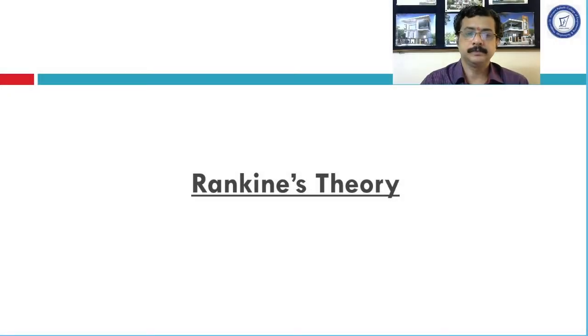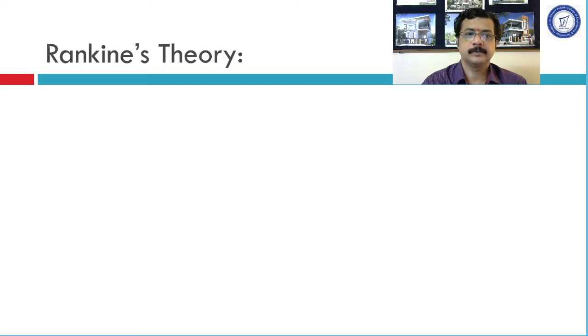Today we will see the application of Rankine's theory for the calculation of lateral earth pressure. There are three theories which are commonly used to find out active and passive lateral earth pressure. First is Coulomb's theory, second is Rankine's theory, and third is Terzaghi's theory. Rankine's theory being simple to understand, we are starting with Rankine's theory. So let us go ahead with the details of Rankine's theory.